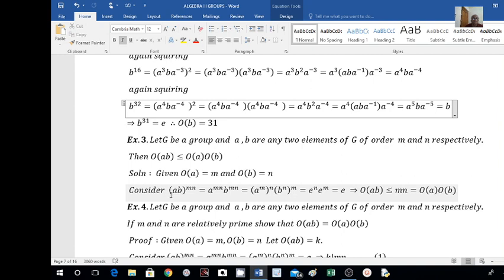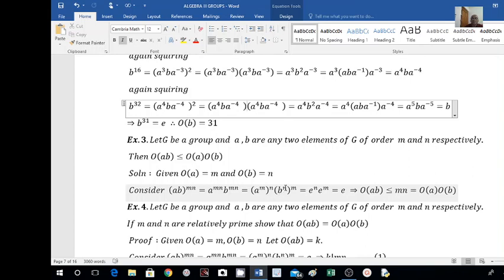Now consider (AB) to the power of mn. It can be written as A power of mn into B power of mn. A power of mn can be written as A raised to m to the power of n, and B power of mn can be written as B power of n to the power of m. What is A power of m? This is equal to identity element because we have taken order of A equal to m. This is equal to e power of n.